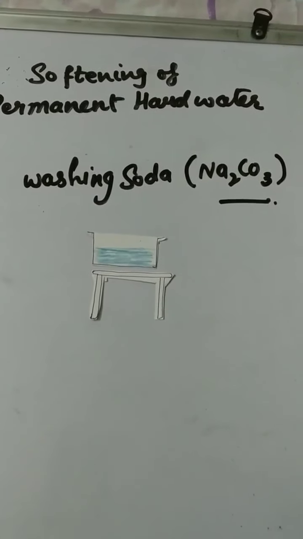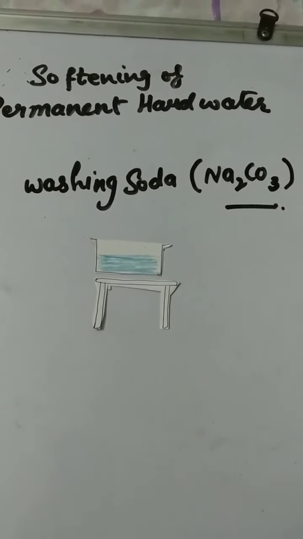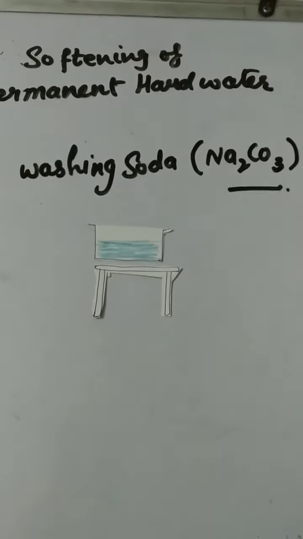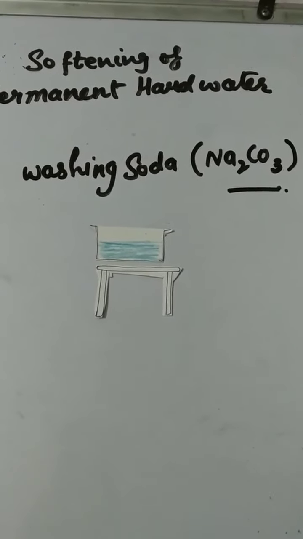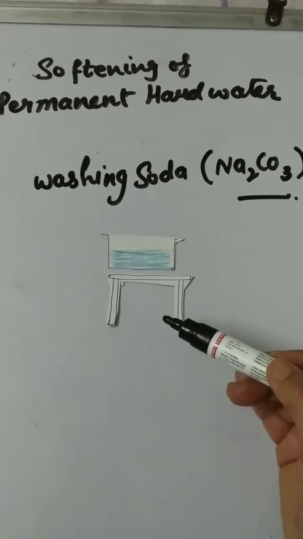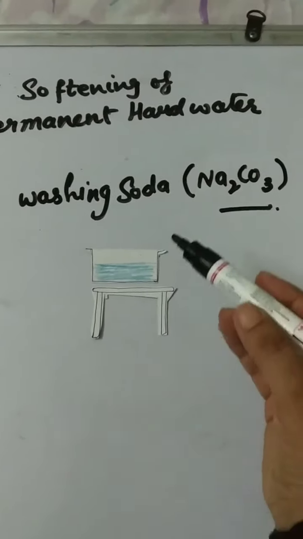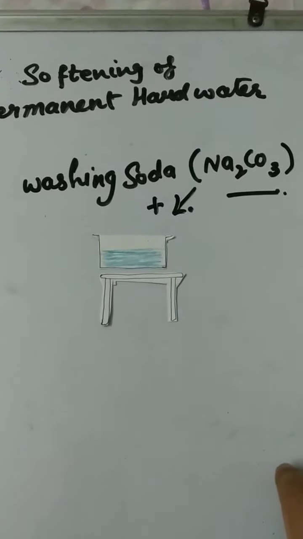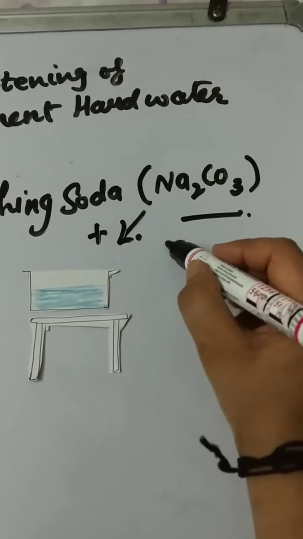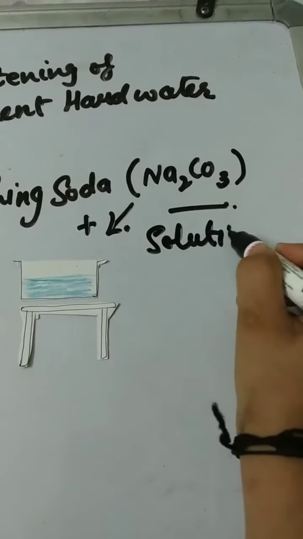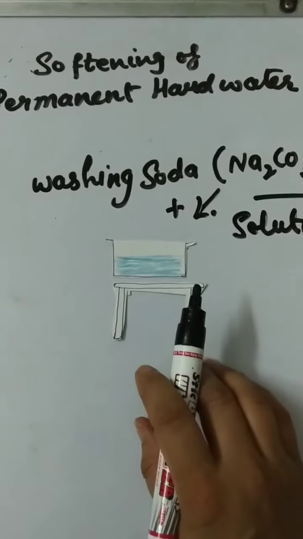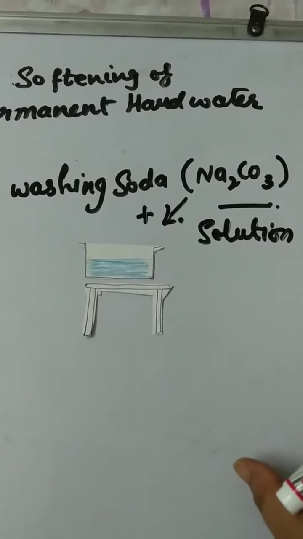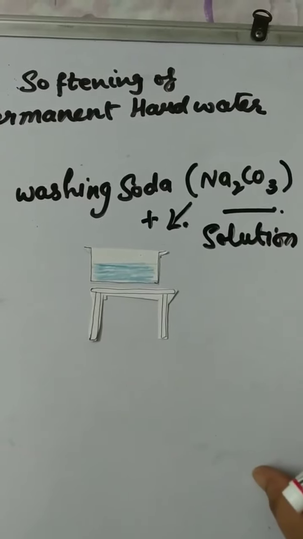Softening of permanent hard water. Permanent hard water, we can't change it into soft water by the boiling process. So the hardness of permanent hard water we can remove by treating it with washing soda. A solution of washing soda is added to water and carbonates of calcium and magnesium are precipitated.